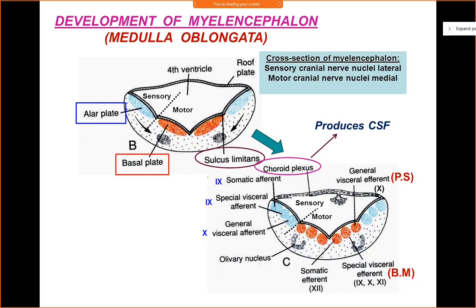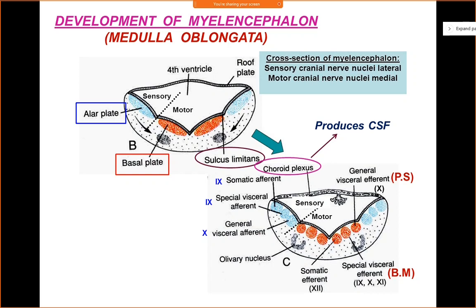Okay, so let us have a look at which cranial nerves will occupy each of these functional nuclear columns at the level of the medulla oblongata. Let us start with the somatic efferent column. At the level of the medulla oblongata, you have the nucleus of the 12th cranial nerve, and it belongs to the somatic efferent column. You know the 12th cranial nerve innervates the muscles of the tongue. The tongue is a somatic structure, so this will come under the somatic efferent column.